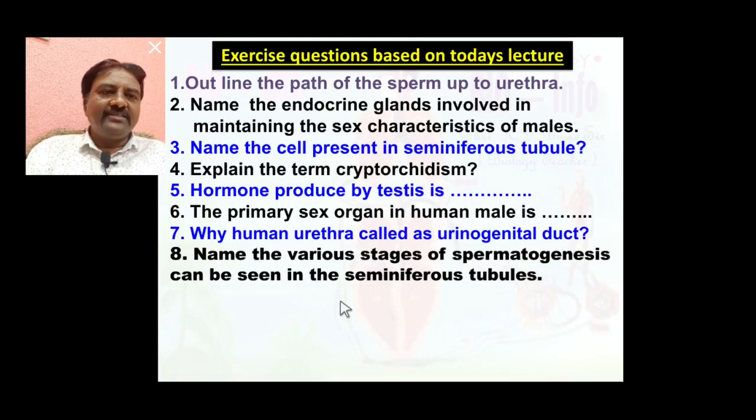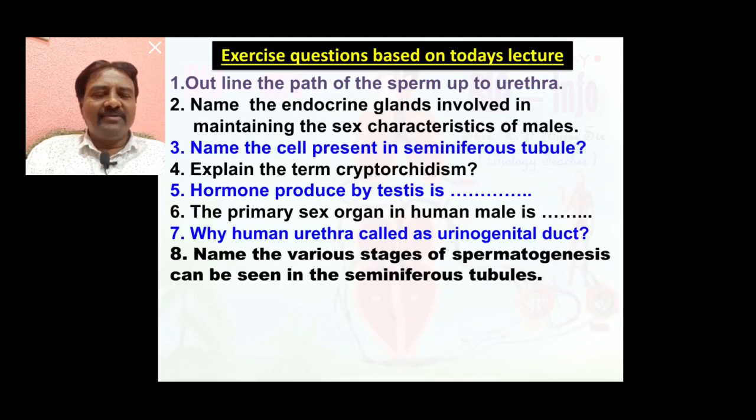Name the various stages of spermatogenesis seen in seminiferous tubules. Spermatogonia, diploid cells, differentiate into the primary spermatocyte, which is also diploid. The primary spermatocyte differentiates into the secondary spermatocyte, which is haploid.